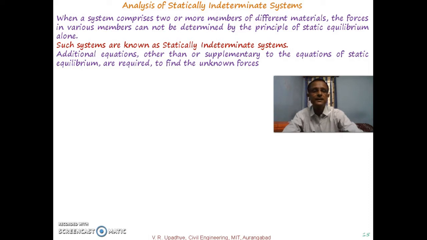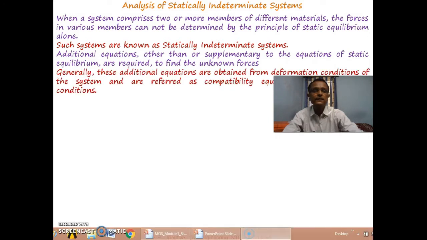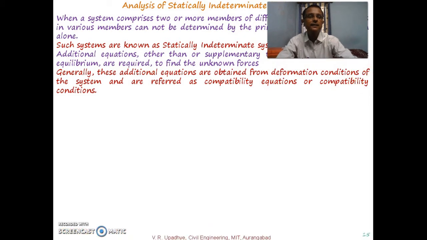In this case, in addition to the equilibrium equations, we need some supplementary equations which are required to find the unknown forces. These equations, additional to the equations of equilibrium, are called compatibility equations or compatibility conditions.